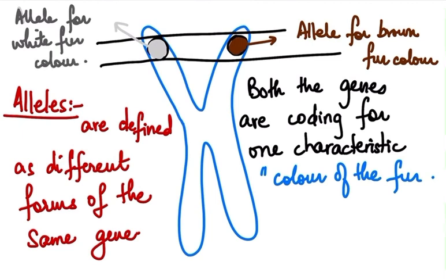Okay, so this gives us an idea about the fact that the genes can be the same or they can be different also. If they are different forms of the same gene, they are known as alleles.